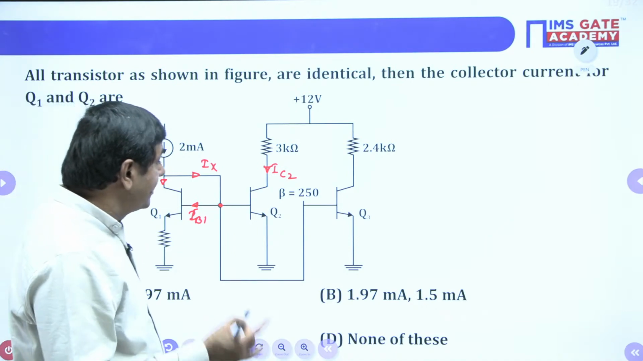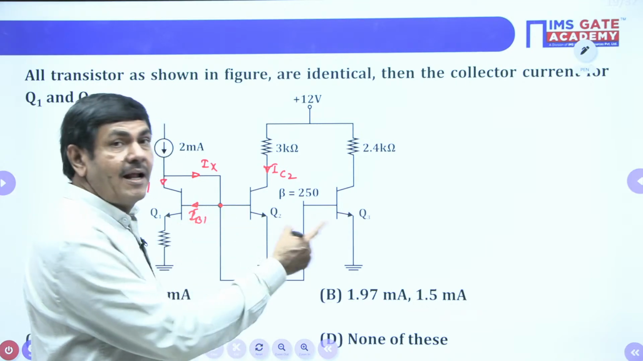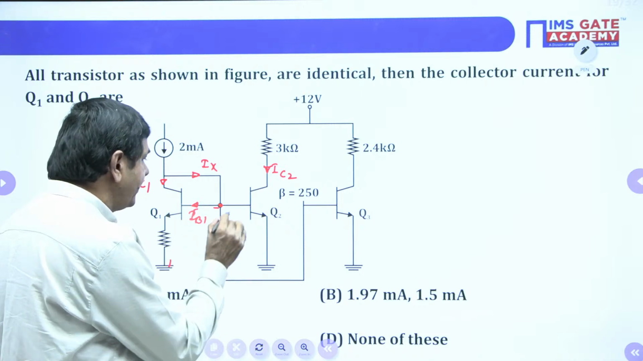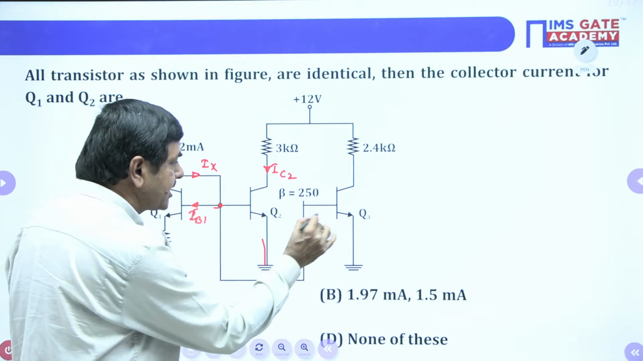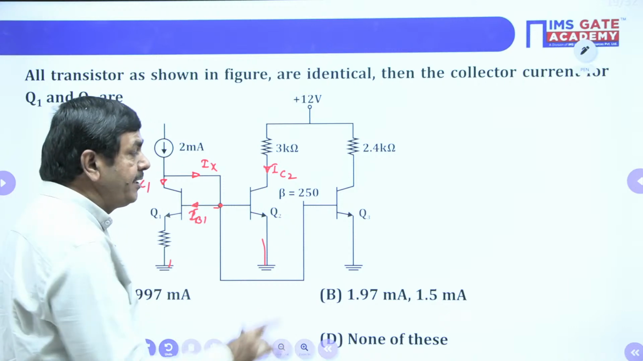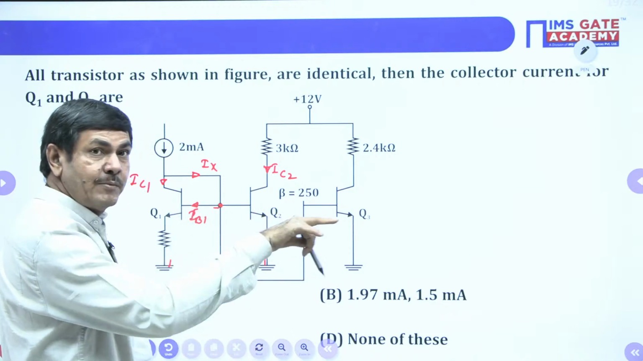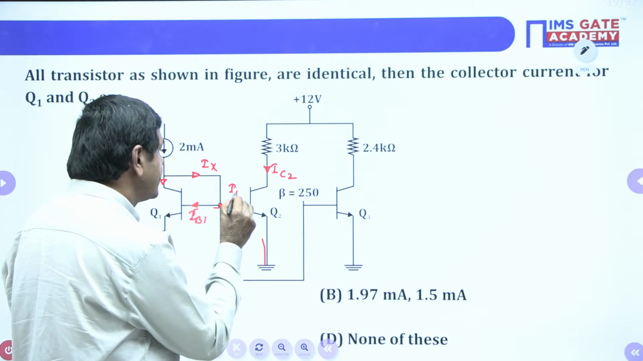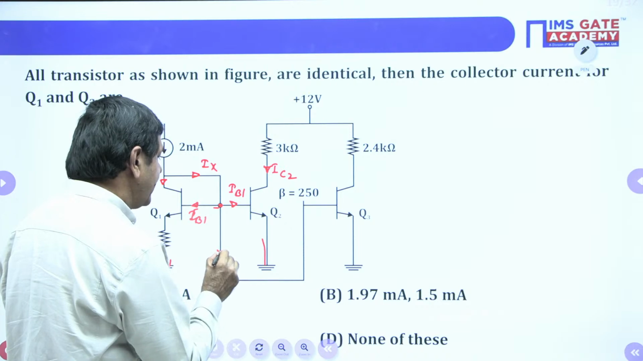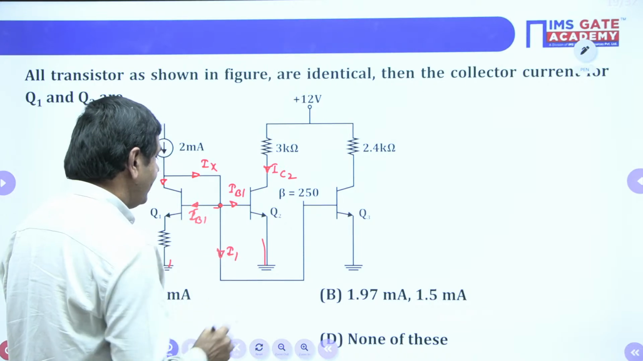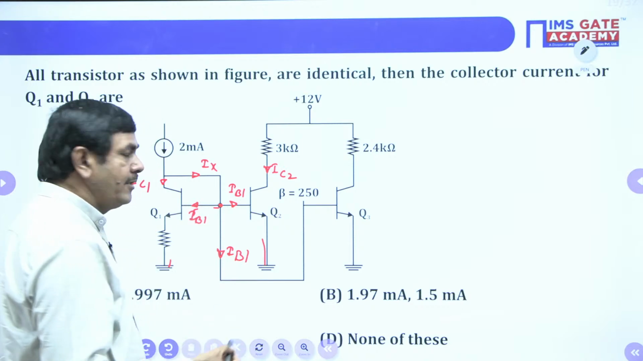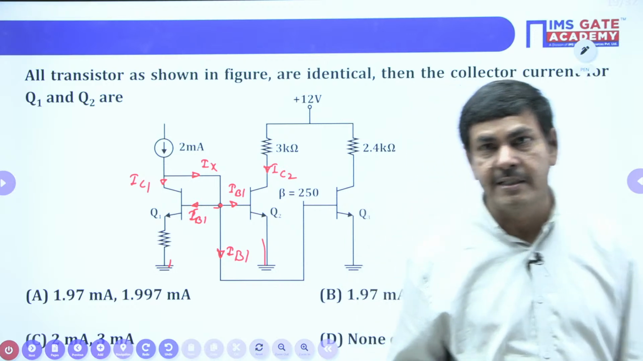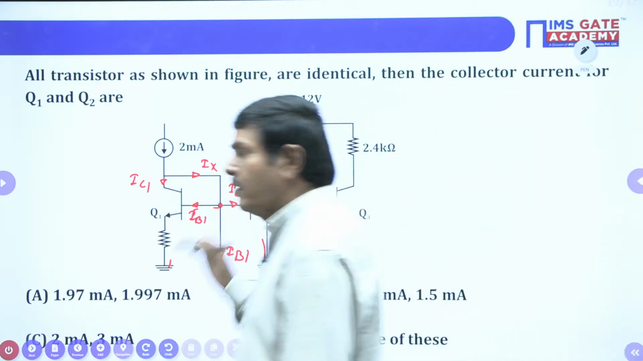Why is it the same, sir? The reason is that these are all identical. Even if you apply KVL, the voltages are the same on this side, and the voltage on this side is also the same. The VBE values are the same, so the base currents are also the same. If this is IB1, I can say this current is also IB1, and this current is also IB1. So IB1 equals IB2, and IB2 equals IB3. These three currents are the same in the network.